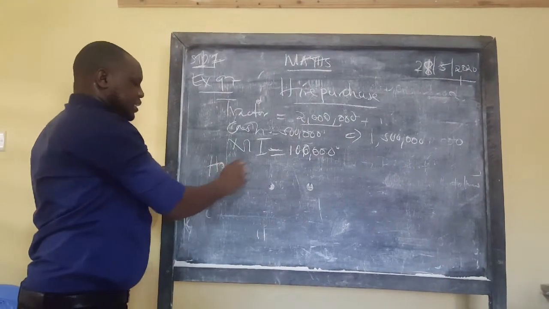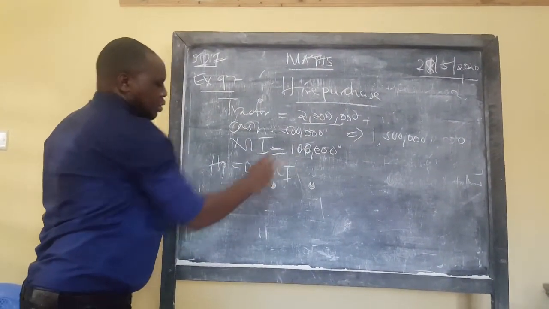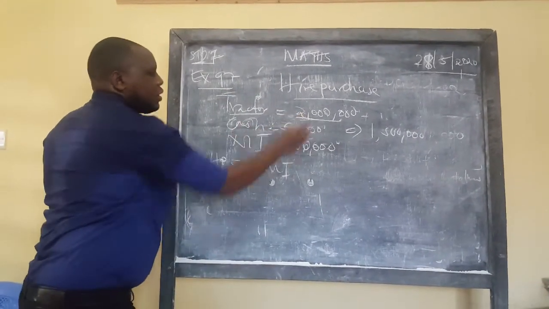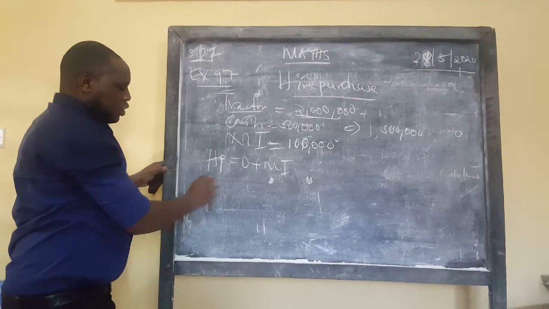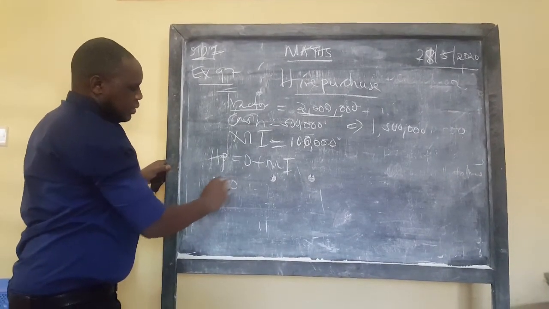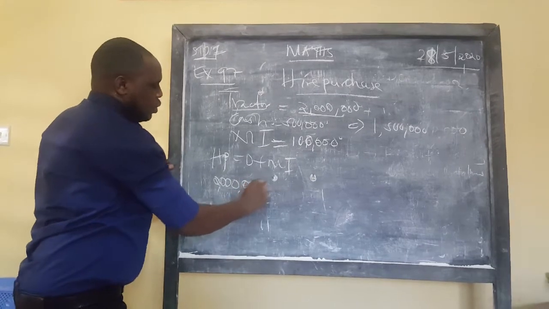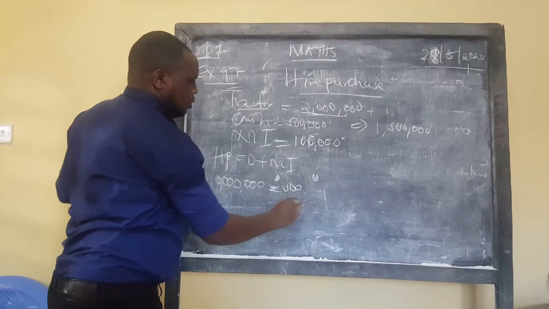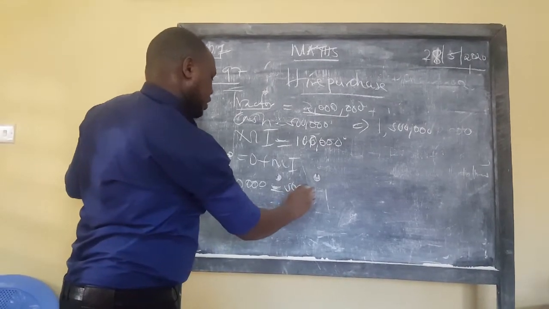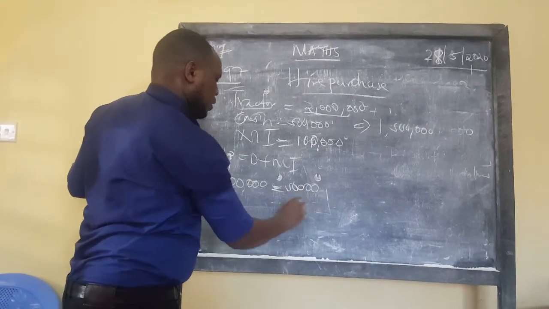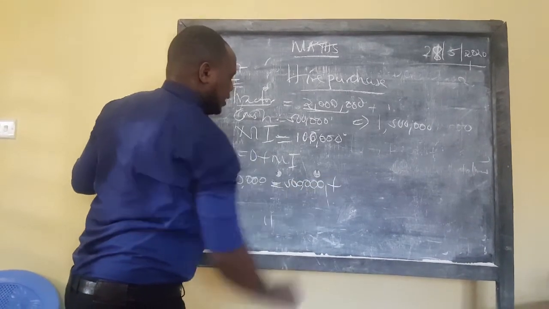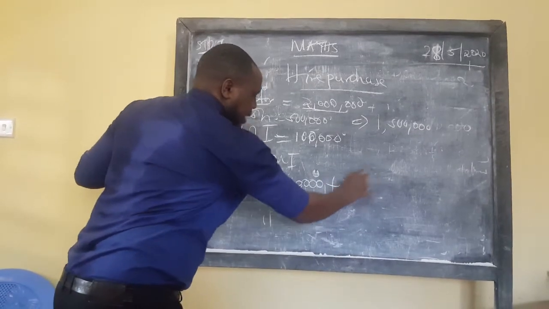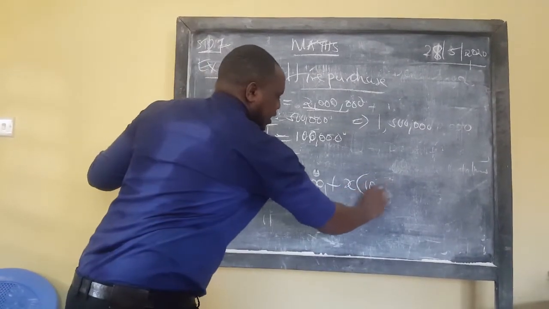You say hire purchase price is equal to deposit plus monthly installments. We know the hire purchase price is 2 million, so 2 million will be equal to the deposit 500,000, plus the monthly installments. We don't know the number of months, so we say X months, and each month is paying 100,000.